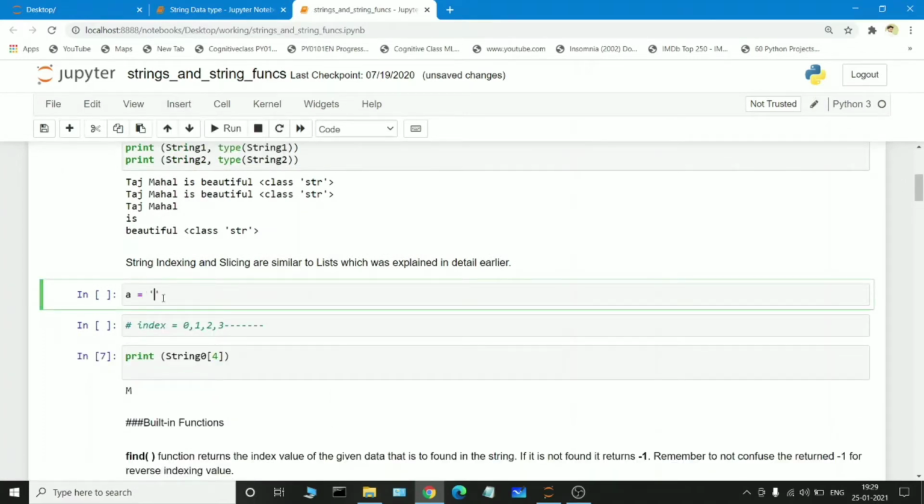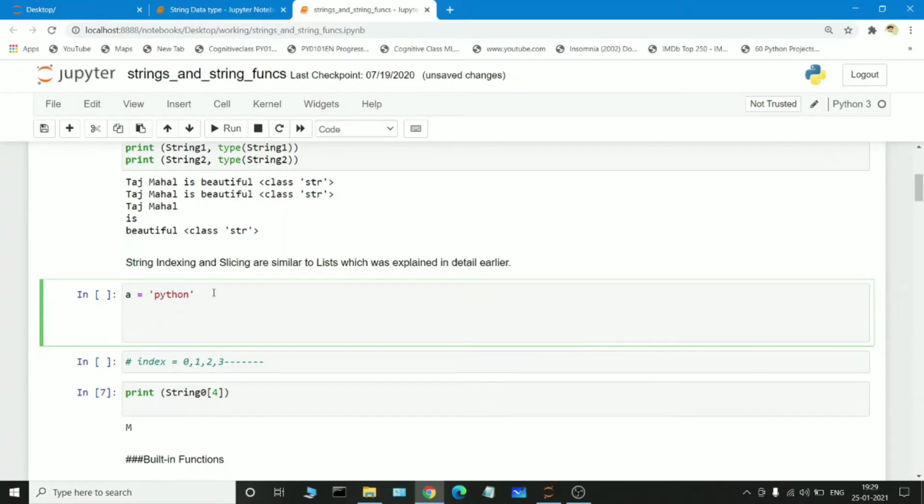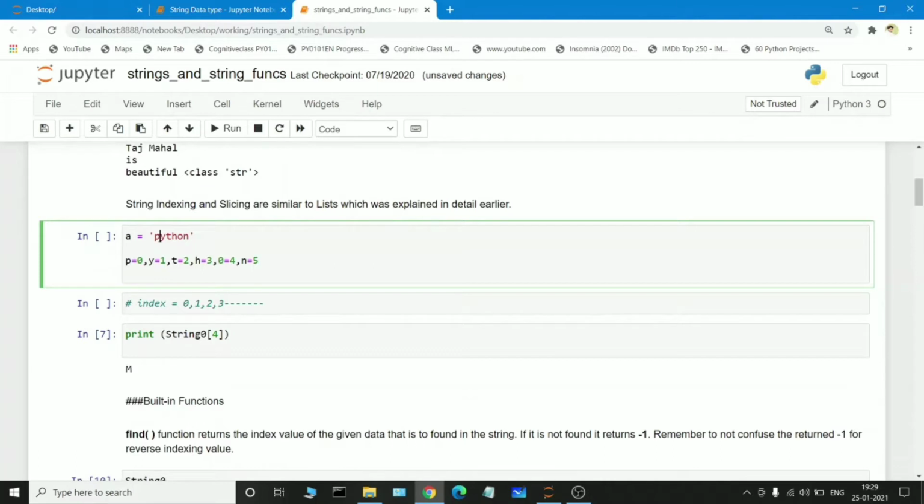Suppose a is equal to Python. It is a string that we are passing. Here the index value of p will be 0, because the index values start from 0. So p will be 0, y will be 1, t will be 2, h will be 3, o will be 4 and n will be 5. Instead of giving p as 1, we are giving p as 0 because these are index values. Index values will be starting from 0 itself.